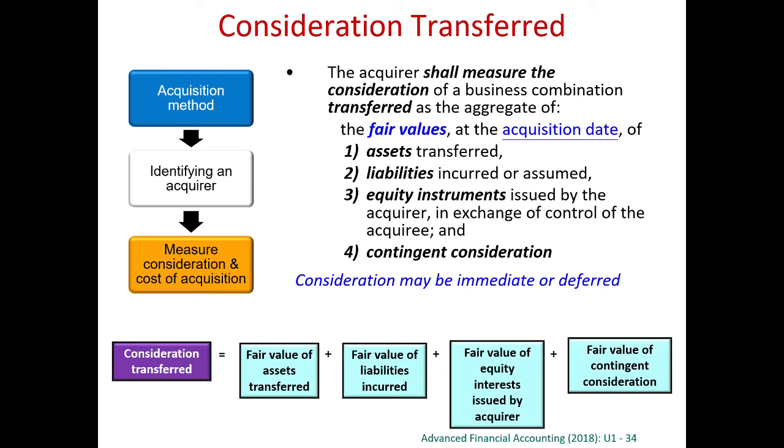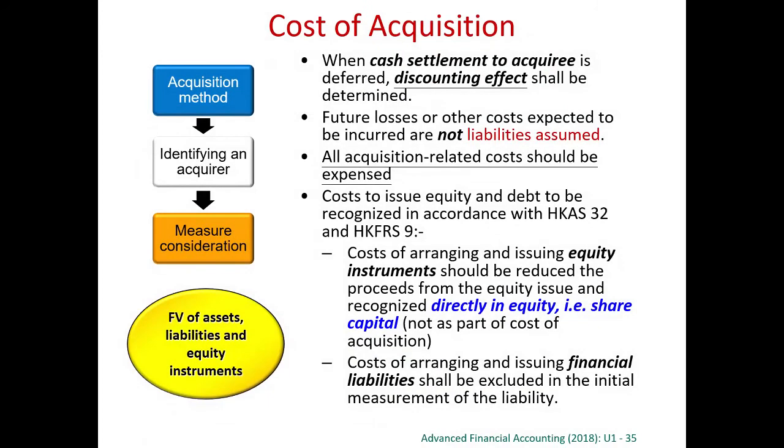Certainly, I understand that everything should be measured at fair value at the day of acquisition. So this contingent consideration, certainly the fair value will be less than 5,000 for two reasons. The first reason is this contingent consideration of 5,000 will be paid only 5 years later, because we don't know whether you have got profits over this 5 years period until the end of this 5 years. So that's why we have to take into account the discounting effect. When cash settlement to acquiree is deferred, discounting effect should be determined. This is one of the reasons.